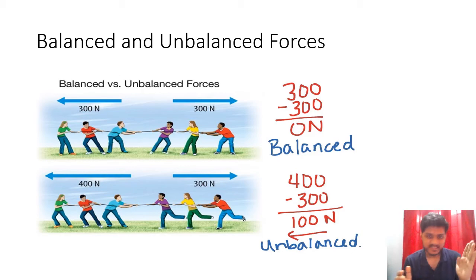If you are applying 300 newton from this side and 300 newton from this side, the object will stay steady at its place because it has no resultant force, so it will not move. But for unbalanced forces, for example, suppose we are applying 400 newton from this side and 300 newton from this side, or any forces that differ in magnitude. Now the object will move in the direction of the greater force. In this case we have taken 400 newton from this side, so it will move with a force of 100 newton to this side, because here is the greater force, right?